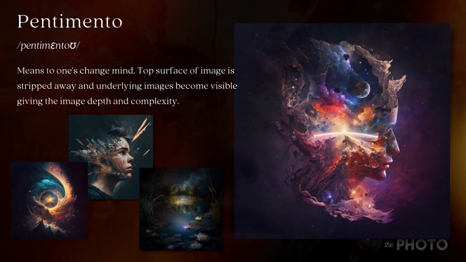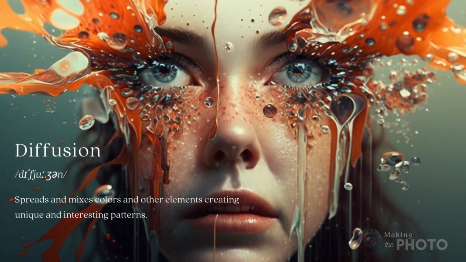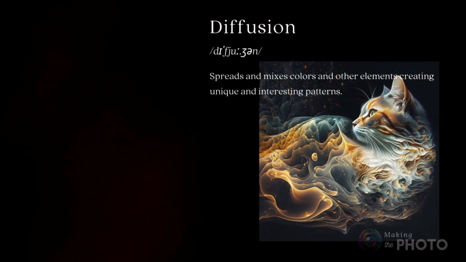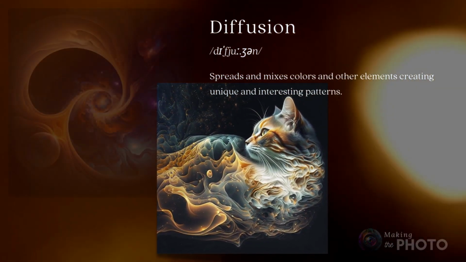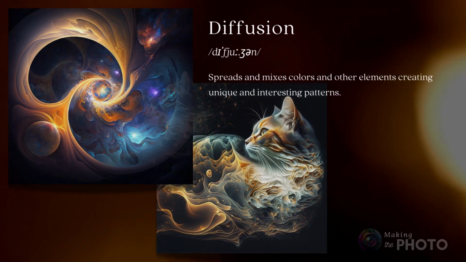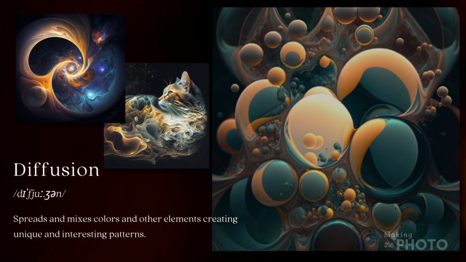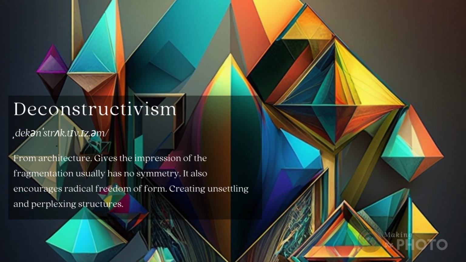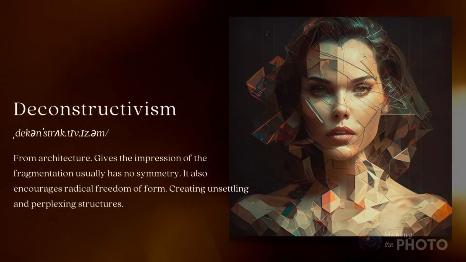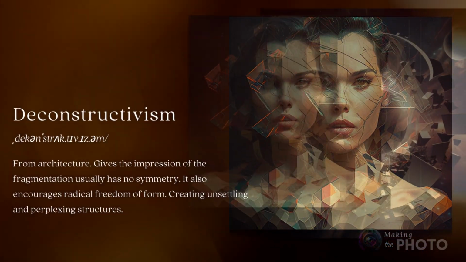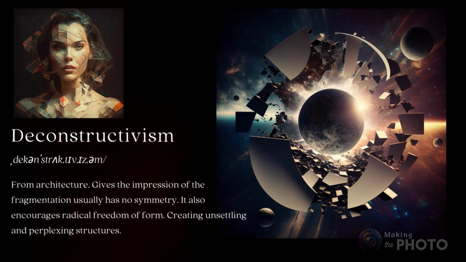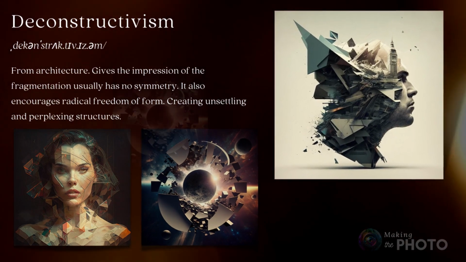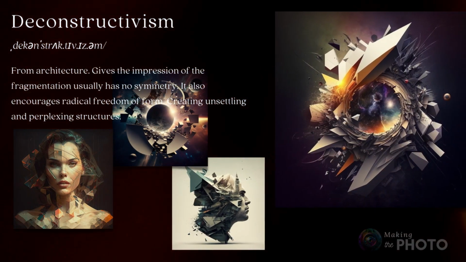If you like the pentimento effect, try using the term diffusion. Diffusion spreads and mixes colors and other elements, creating unique and interesting patterns. Diffusion art is often used to create stunning abstract pieces, as the unpredictable results of the diffusion process can create interesting and beautiful visuals. And if you really want to tear things apart, take a term from architecture and deconstruct your subject. Deconstructivism gives the impression of fragmentation. It also encourages radical freedom of form, creating unsettling and perplexing structures. In Midjourney, subjects seem to pull apart when you use the term deconstructivism.